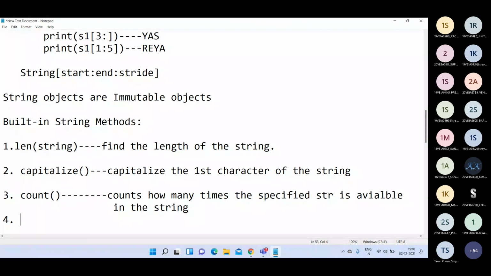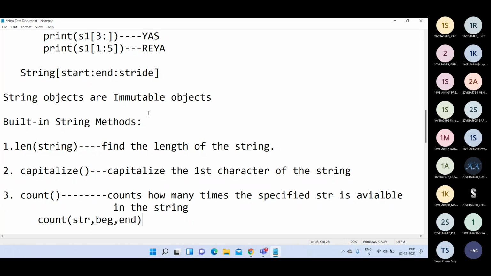If I write empty parentheses here, that means this method does not take any parameters. Sorry, the count method takes some parameters, so let me tell you the parameters. For count we can write the string str, comma, beginning and ending.